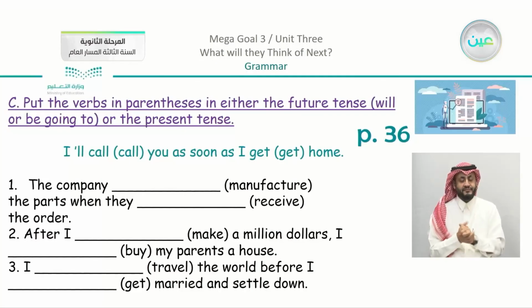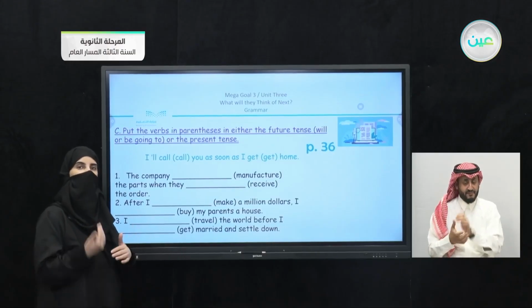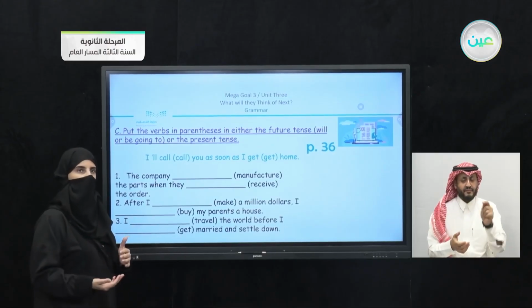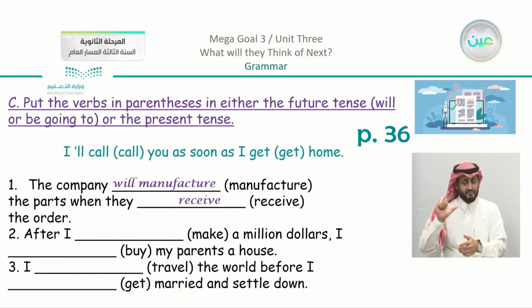Now, the last part that we have here in our book, the exercises, is on page number 36. Put the verbs in parentheses in either the future tense, will or be going to, or the present tense. So we have the verbs in parentheses, and you are going to put them in the correct form. The company will manufacture the parts when they receive the order.